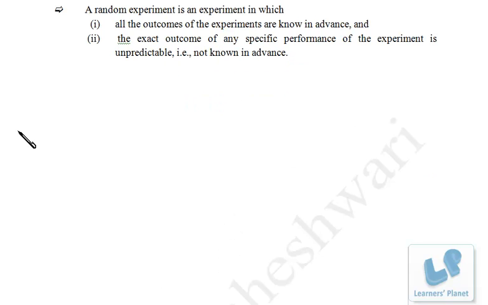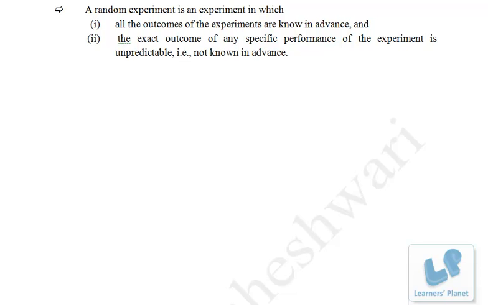Now the first thing is random experiment. What's a random experiment? All the outcomes of the experiment are known in advance, and the exact outcome of any specific performance of the experiment is unpredictable, not known in advance, right? Now what exactly does this term mean? See, suppose you are throwing a dice, right? Now what number will appear, you cannot predict, right? That means it is a random experiment, right?